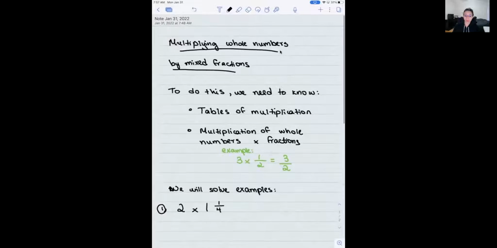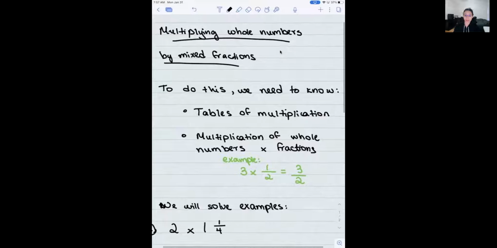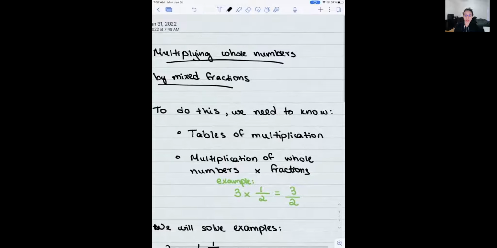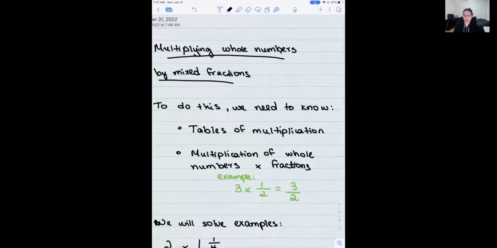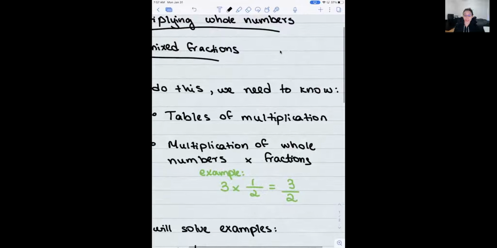And the example I have here is 3 times 1/2, the one that you will see on the screen very soon. So that is not a whole number multiplied by a mixed fraction. This is something that you should know from before, and the material accumulates. So this is what we're going to do today, multiplying whole numbers by mixed fractions, and what we need to know. And this one over here, 3 times 1/2, the one that you see in green, we're supposed to know how to do that already.